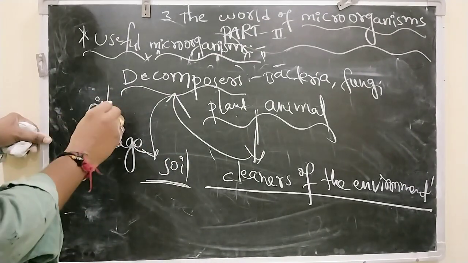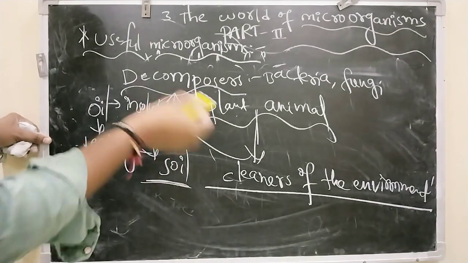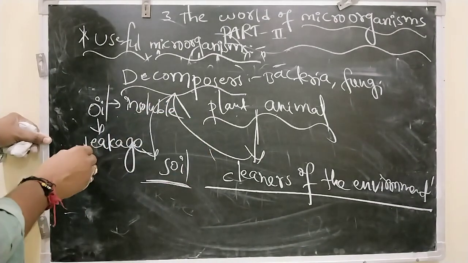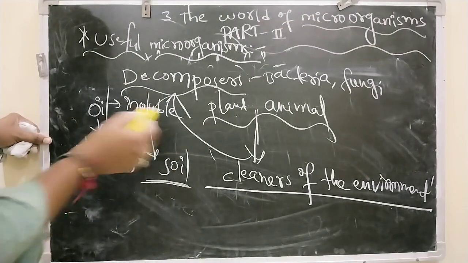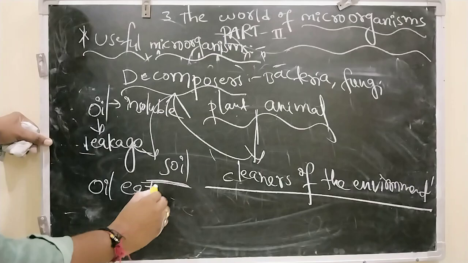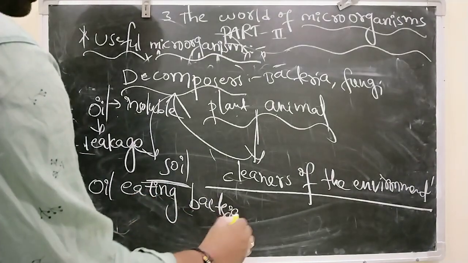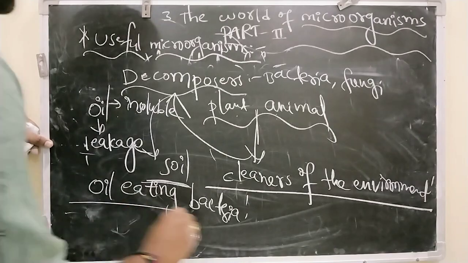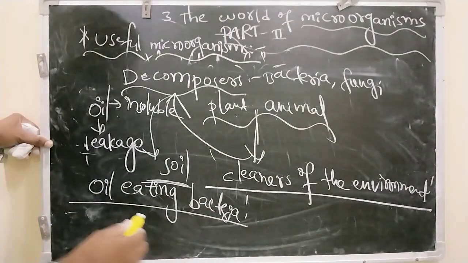Because oil is insoluble in water, so it may spread hundreds of kilometers, which is a danger to aquatic life. Then the officers release a type of bacteria called oil-eating bacteria, and this oil-eating bacteria will clear the oil layer on the surface.